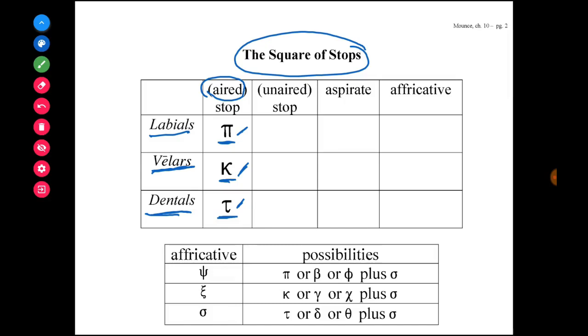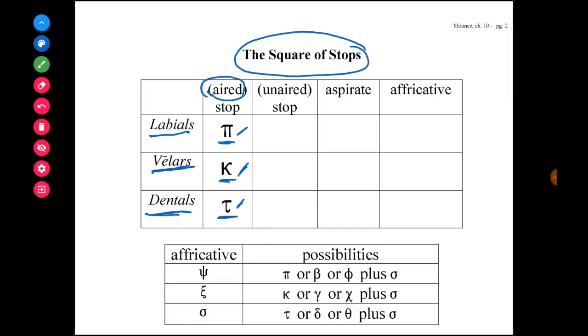Say puh, puh, puh. And I'll try the velar, the kappa. Say ka, ka, ka, and you'll feel a puff of air hit your hand. And then try the dental, tuh, tuh, tuh, and you'll feel that air go against your hand. So these are called aired stops.